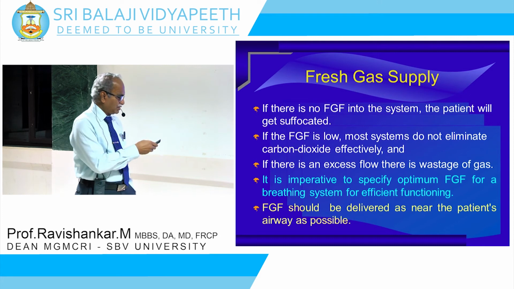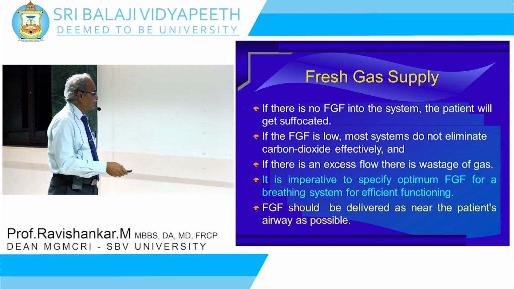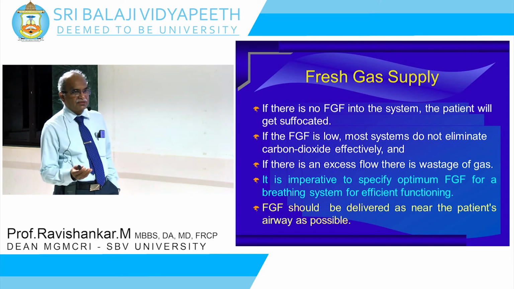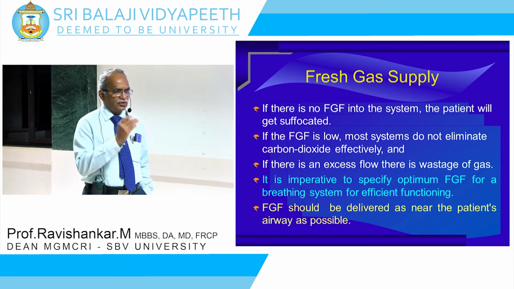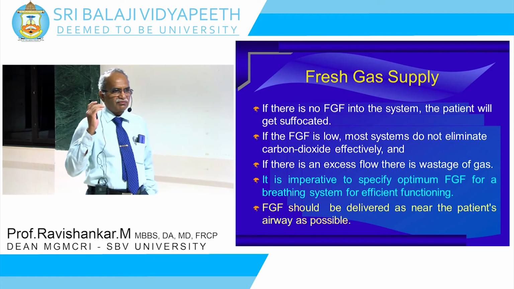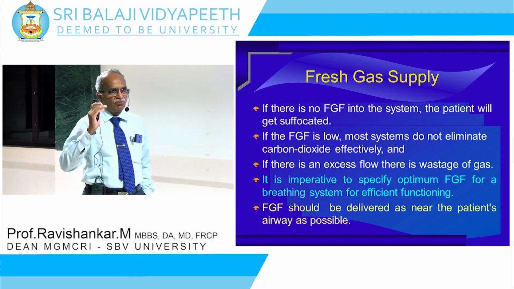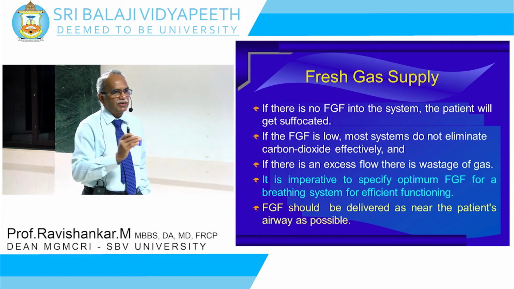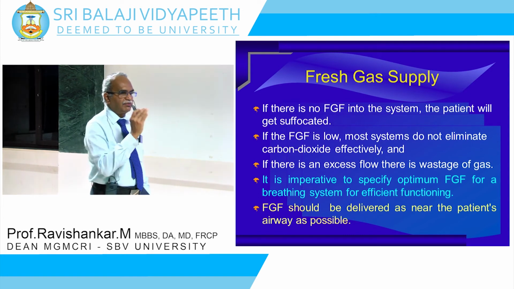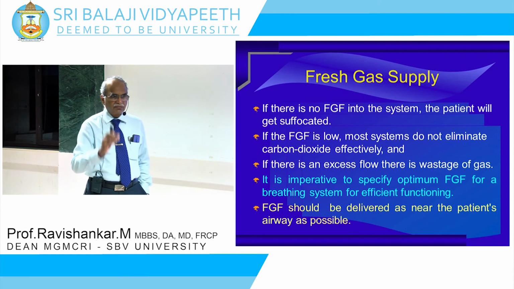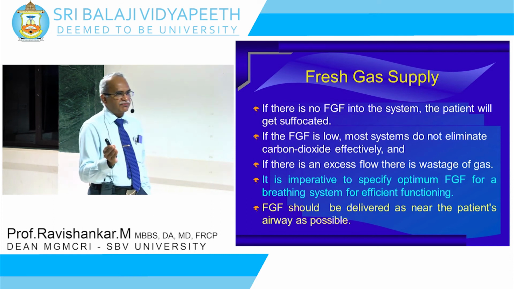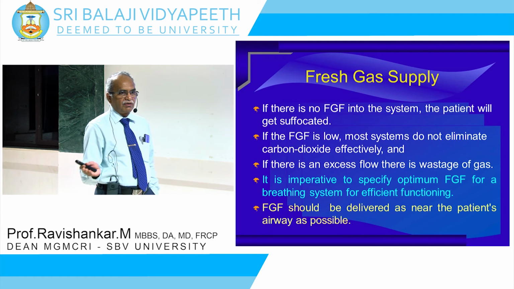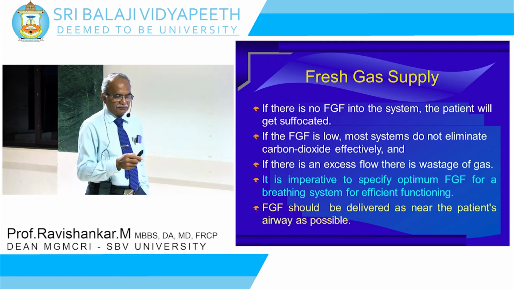So anytime you talk about the systems, you have to specify the minimum fresh gas flow for efficient functioning of this particular system. Whenever you talk about this, what is the fresh gas flow that you need to give for a satisfactory, effective elimination of carbon dioxide? That should be the accompanying statement along with the Mapleson's A, B, C, D and E. If you don't specify that, then you have not clarified anything.